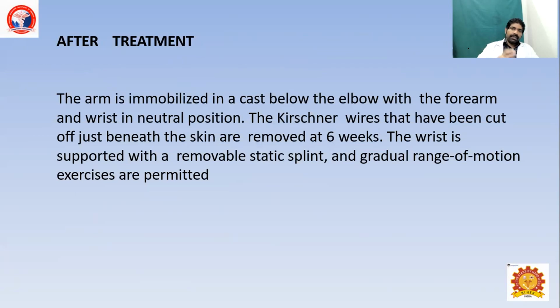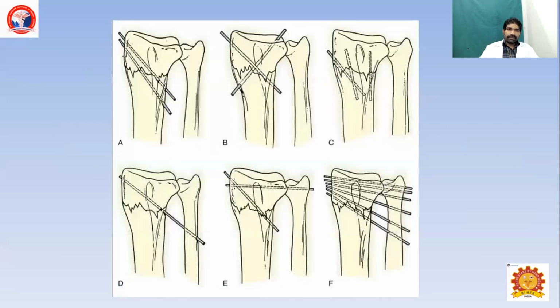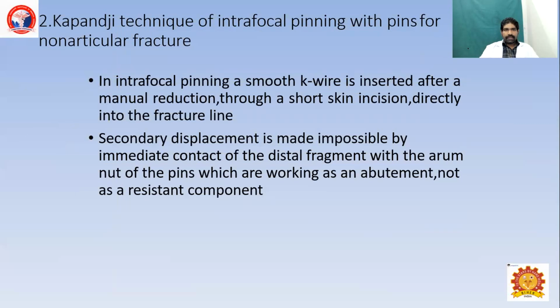After treatment, the arm will be immobilized in a cast and a series of X-rays should be taken at first week, after 2 weeks, and after 6 weeks. The cast is removed and the pin should be removed and the rehabilitation protocol will be started. Kapandji technique is a closed reduction and it is an intrafocal pinning where the K-wire is inserted through the fracture line and is aligned and fixed.